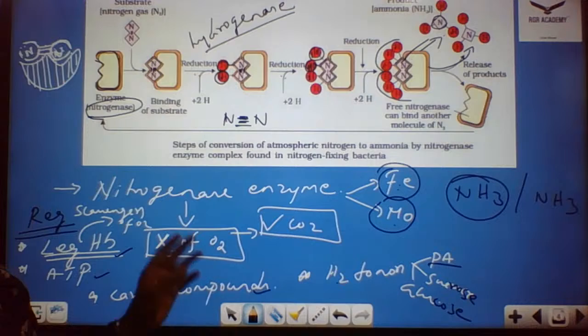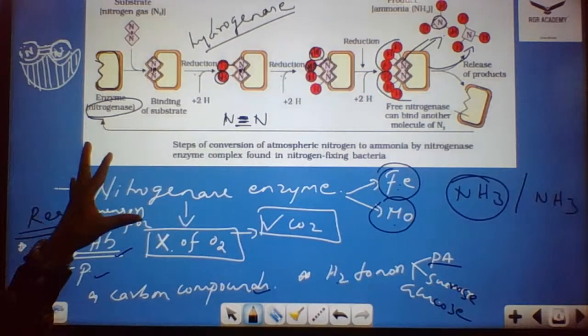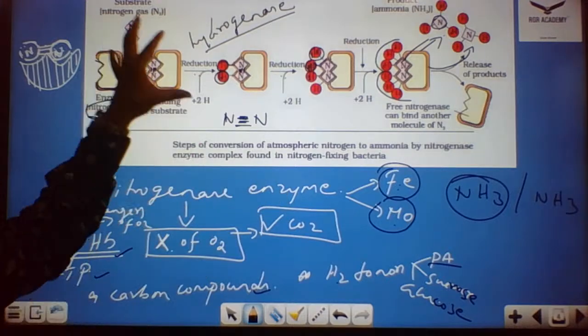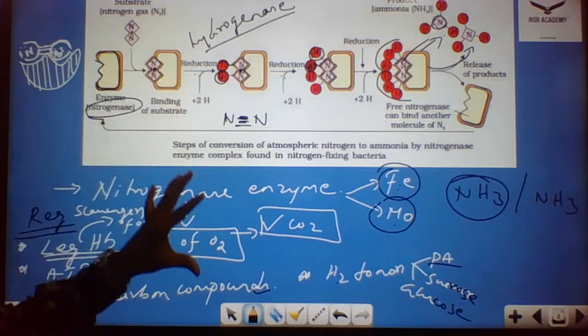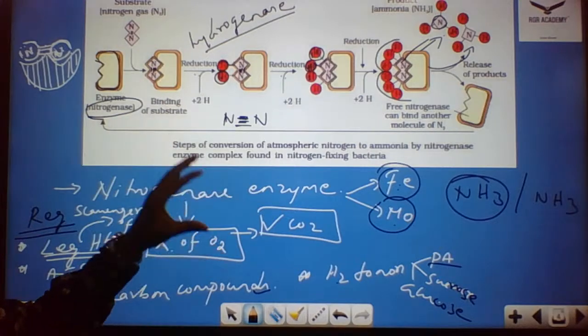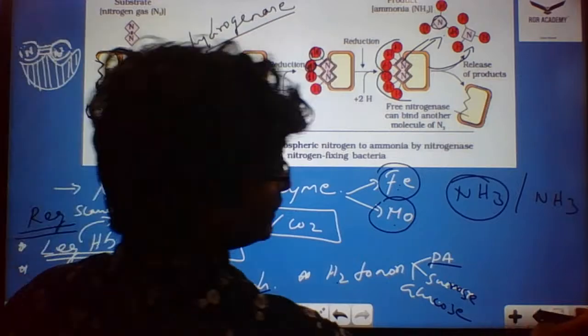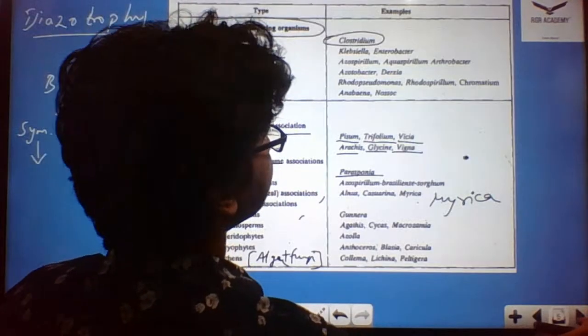Okay, fine. This is about the nitrogenase enzyme, because at the time of nitrogen fixation, when you're talking about root nodule formation, you also should understand this process: how the nitrogenase enzyme performs and what the requirements for the nitrogenase enzyme are. So coming to the next part, that is the chemical events which take place in nitrogen fixation.